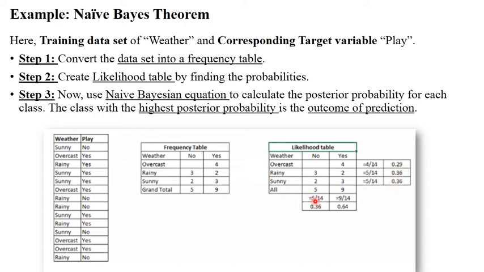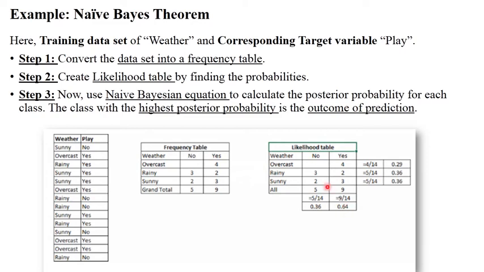Okay? And similarly, see here, how many no are there in this data set? 5 no. So from that 14, 5 no. Means probability of no is 0.36. And probability of yes, how many yes are there in this data set? 9. So 9 by 14, 0.64. Means 0.64 yes probability is there.